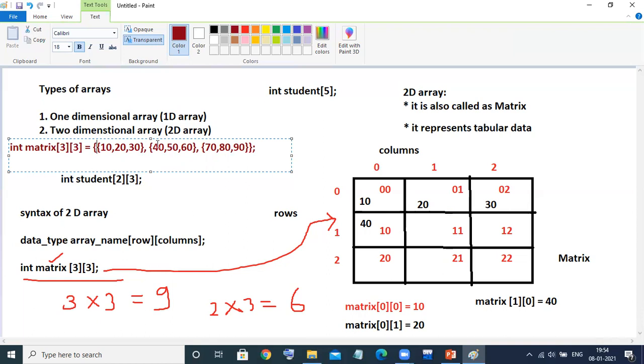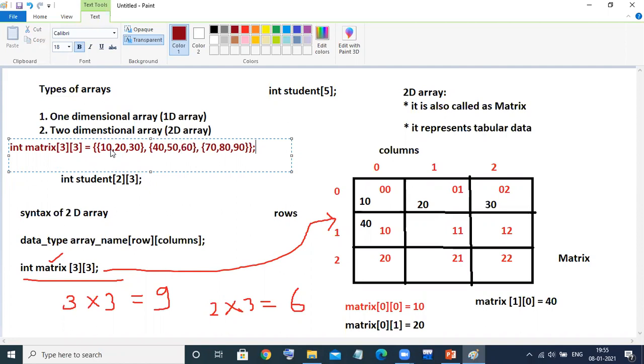So how are they going to be stored in this particular array? I'll tell you. This 10 will be stored in the first row, first column. 20 will be stored in the first row, second column, then first row, third column. Then the row will change. Likewise, it is going to be stored.